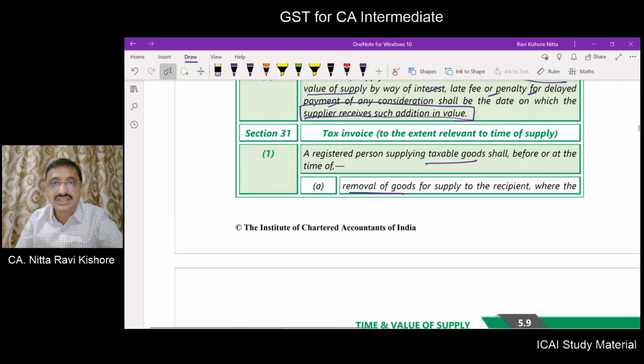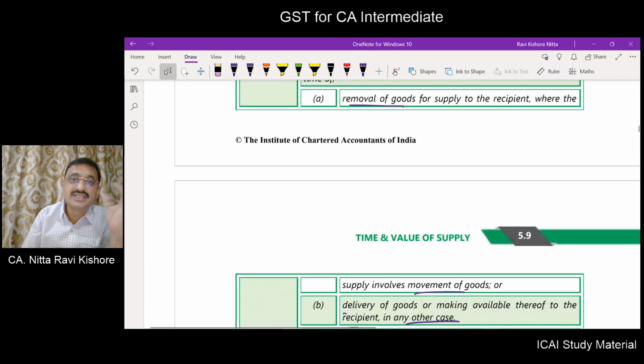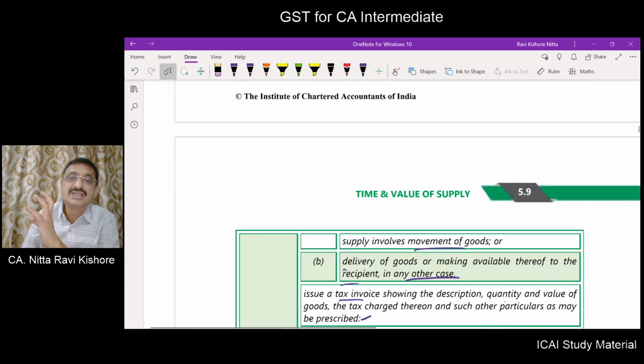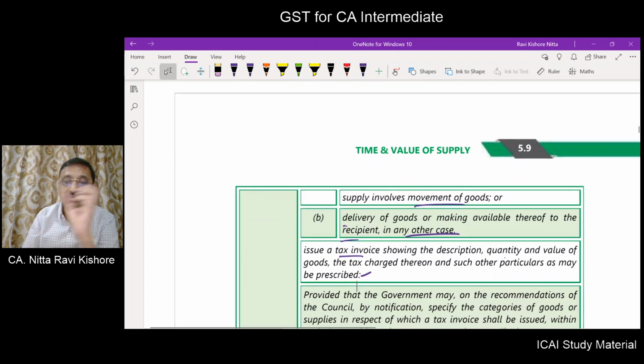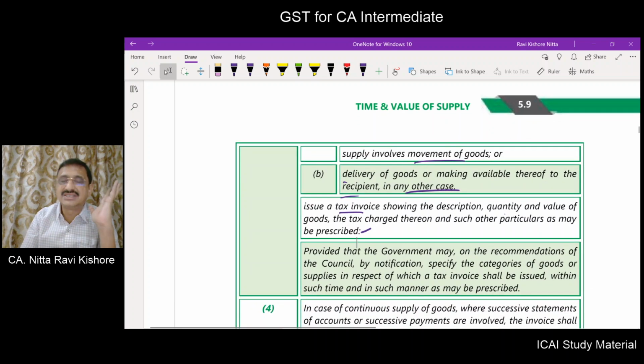So when you have to issue an invoice, the invoice has to be issued before or at the time of removal of goods, where the supply involves movement of goods. If the supply does not involve movement of goods, then the invoice has to be issued at the time when delivery of goods or making them available thereof takes place. Invoice should contain certain particulars that we will learn in detail in that chapter.